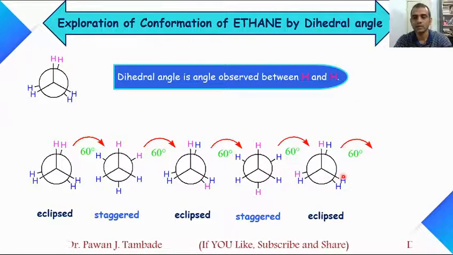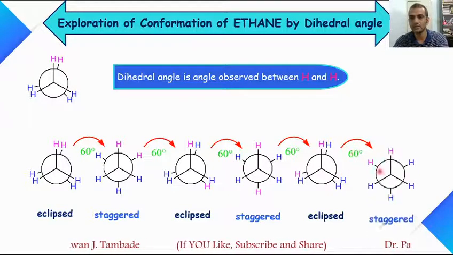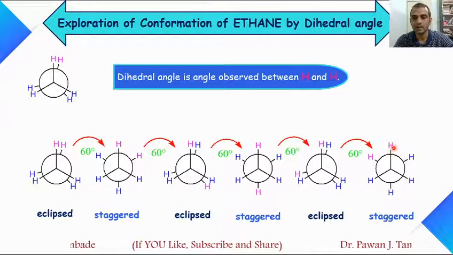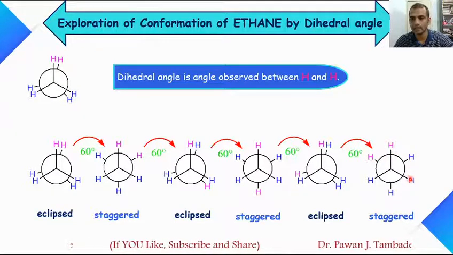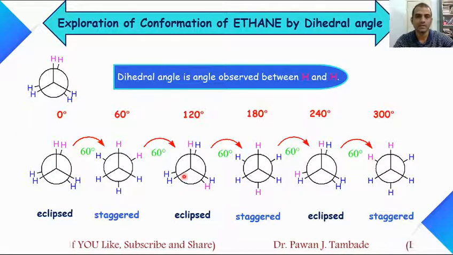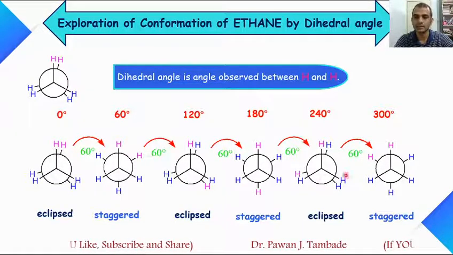And finally, if you rotate it again by 60 degrees, we will get this staggered conformation where the dihedral angle between this pink and pink hydrogen atom is 300 degrees. So these are the dihedral angles in these conformers.